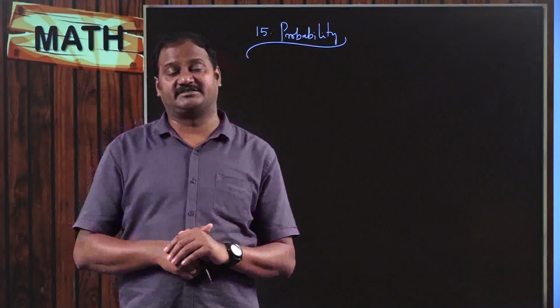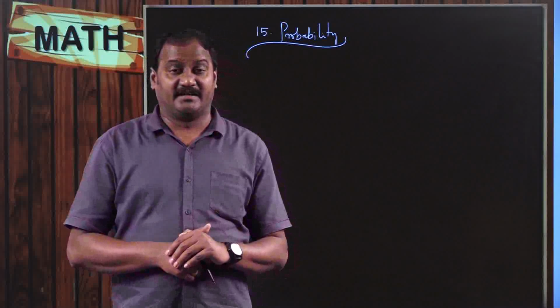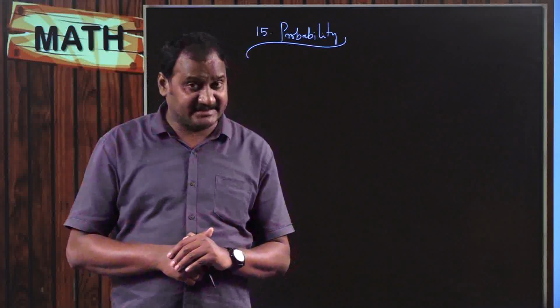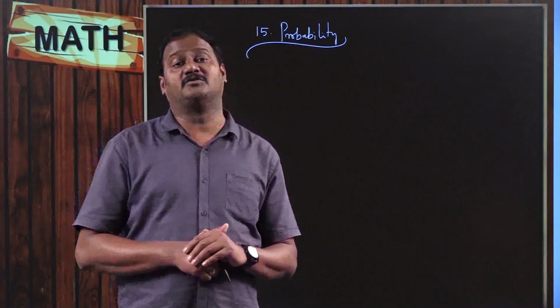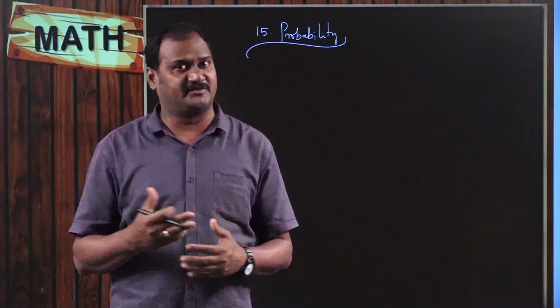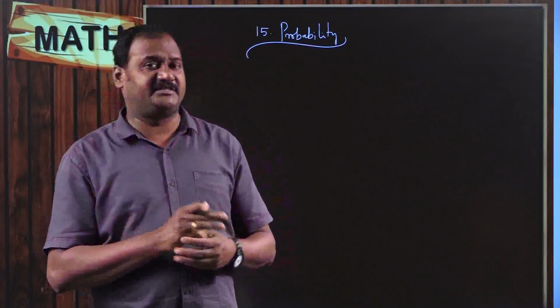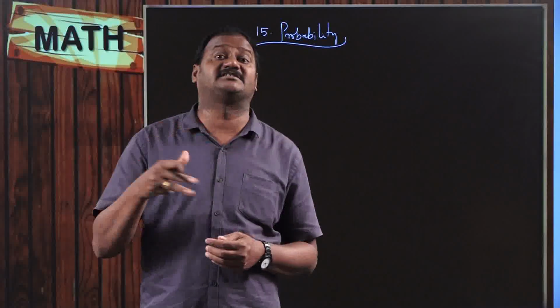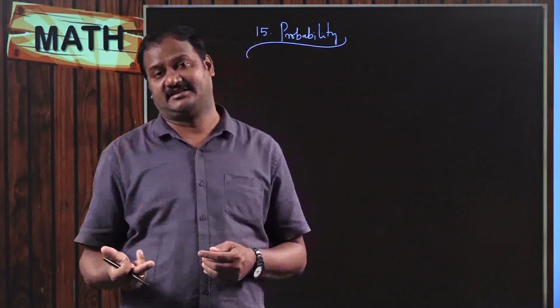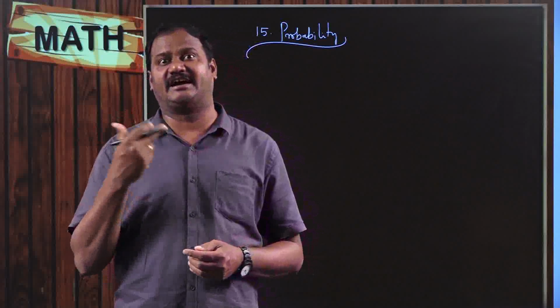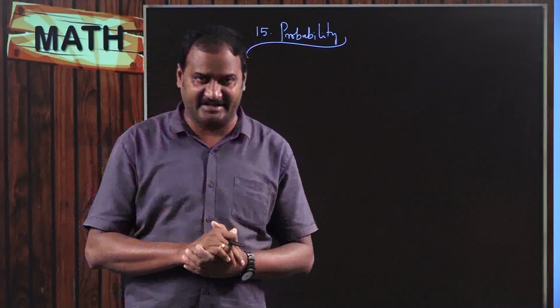And you know about the classic definition of probability. What is the classic definition of probability? Probability of getting an event is equal to the number of favorable outcomes divided by the total number of outcomes. You already learned this even in grade 9, right? With the help of that formula, we can measure the chance of getting an event, right? So measuring a chance is said to be a probability.